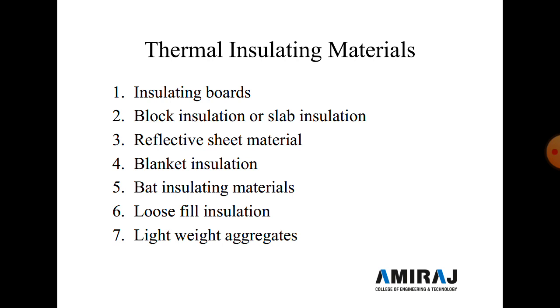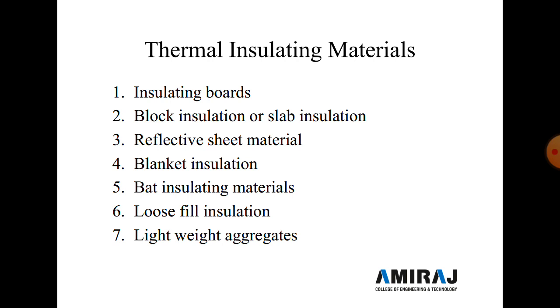So first is the insulating board. These types of insulating board are made of the pulp of wood or other material, which is pressed further by adding a suitable adhesive, so as to obtain a board like a wooden sheet, a compressed wooden sheet. These are available in various sizes and thicknesses. And these boards are probably used for the interior lining of an external wall or a partition wall.